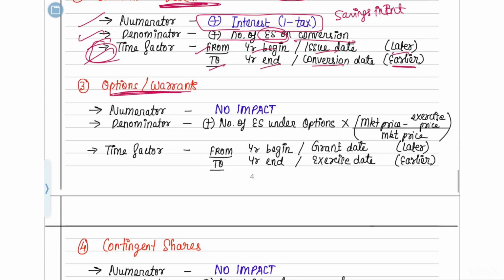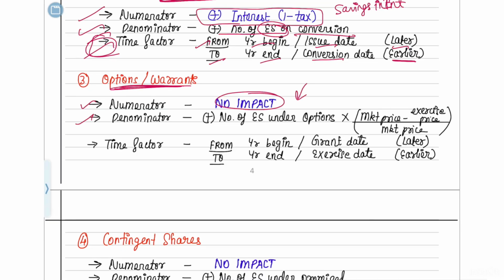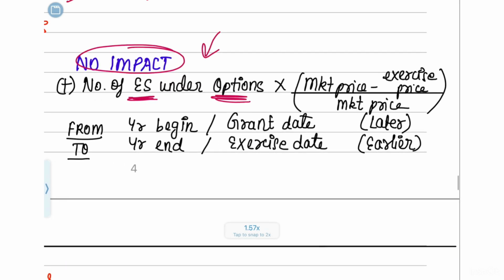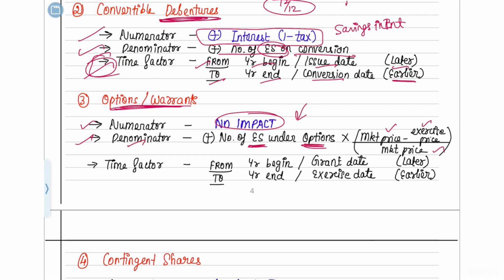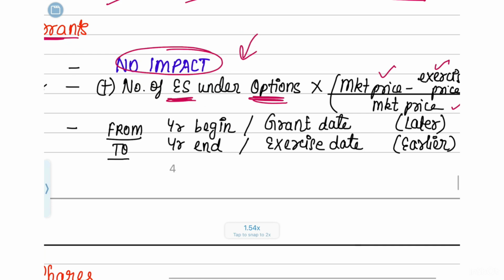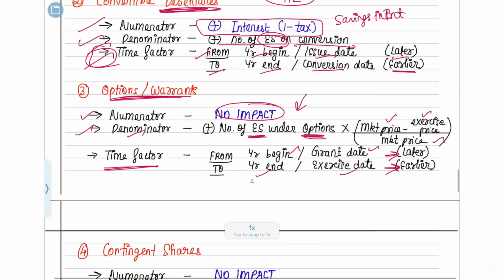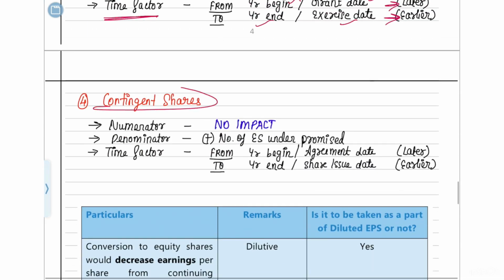Next, there is something called options or warrants. For the numerator, there will be no impact. There will be an impact in the denominator. You find the number of shares as the number of equity shares under options multiplied by the market price minus exercise price, divided by market price. That gives you the adjustment in the denominator, and for this the time factor is from year beginning or grant date, whichever is later, to year end or exercise date, whichever is earlier.